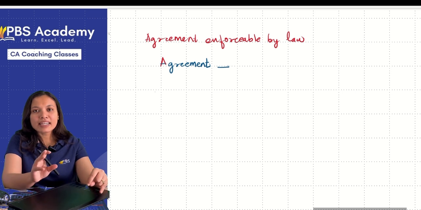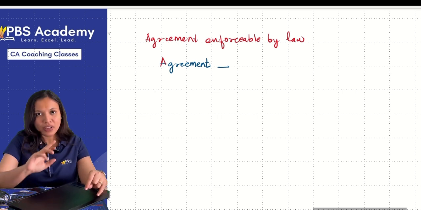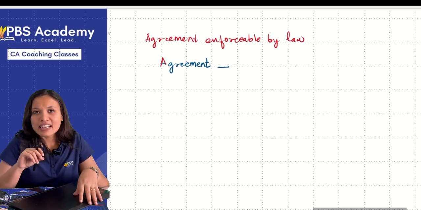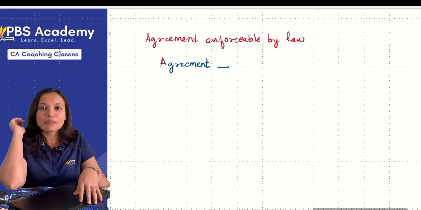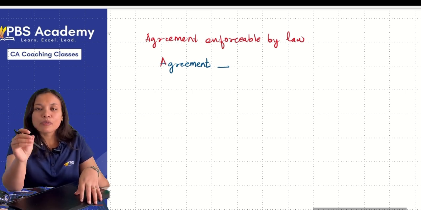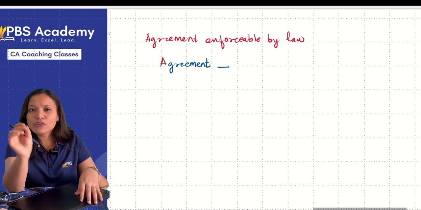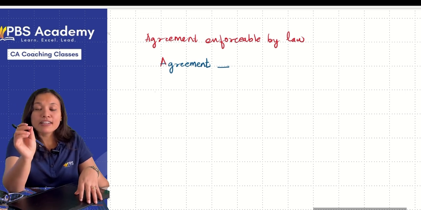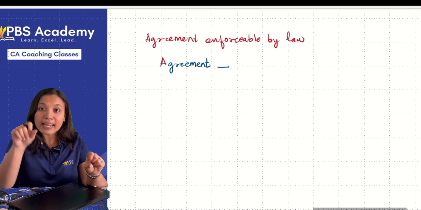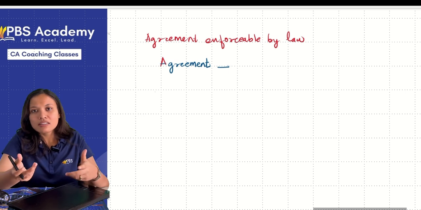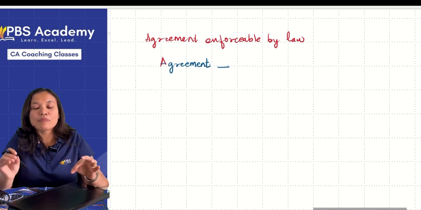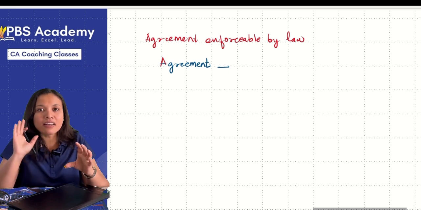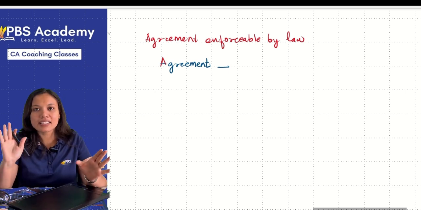Now tell me, if suppose your father promises you, father promising a son that if you clear your CA exam, I will get you a bike or scooty or any moped. Father promising a son to buy the vehicle if he passes his CA exams.